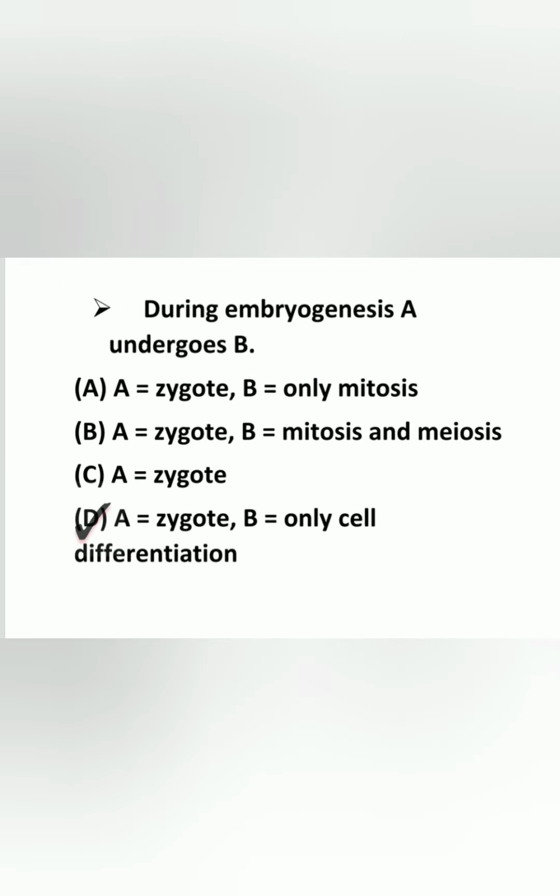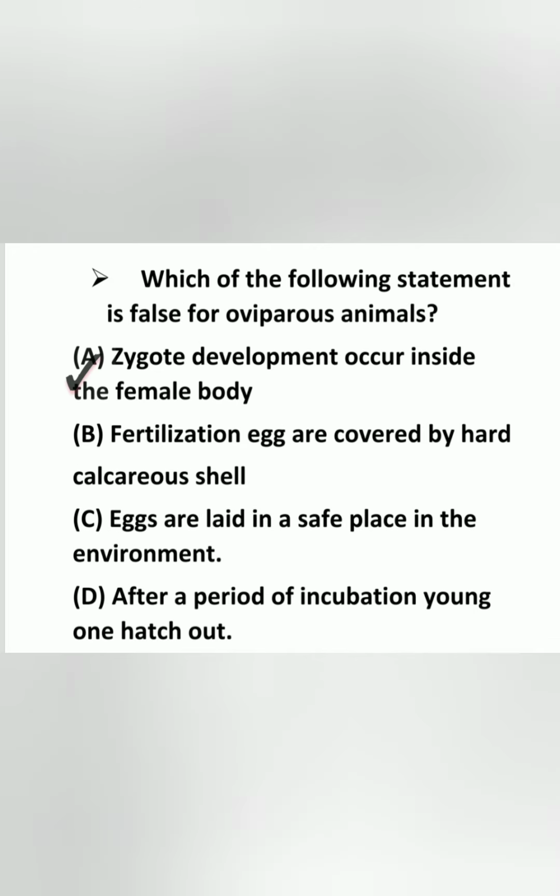During embryogenesis, dash undergoes which stage? So the answer is D. The zygote undergoes only cell differentiation. Which of the following statements is false for oviparous animals? So the answer is zygote development occurs inside the female body.